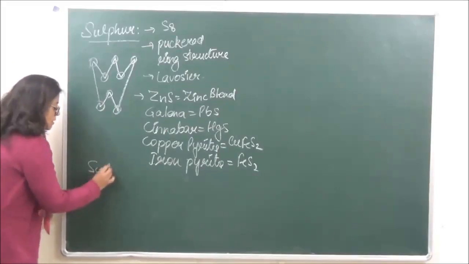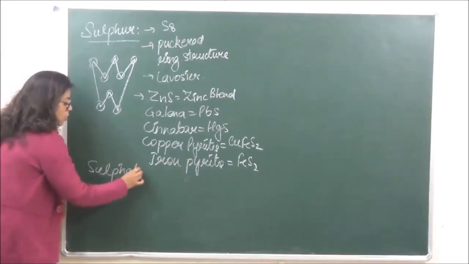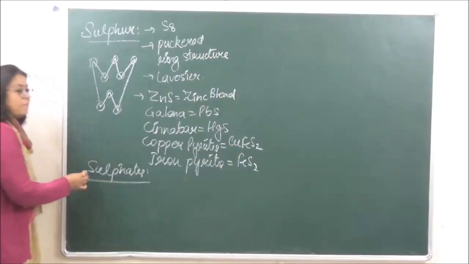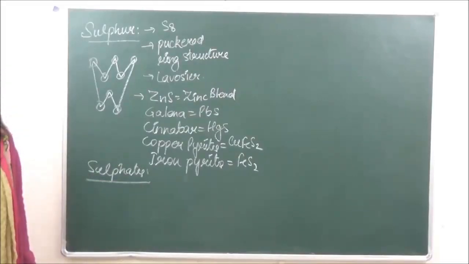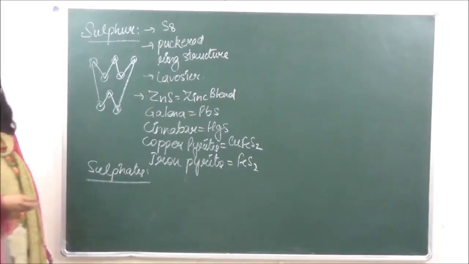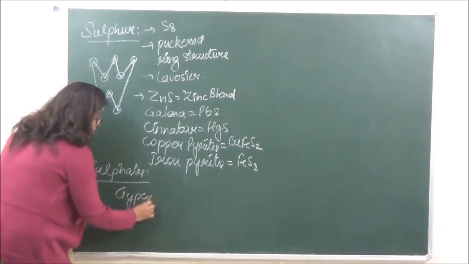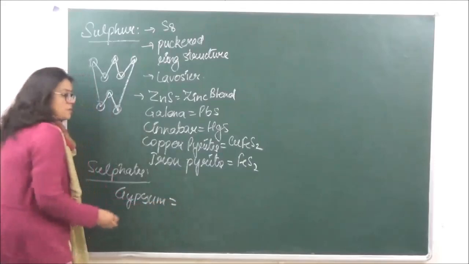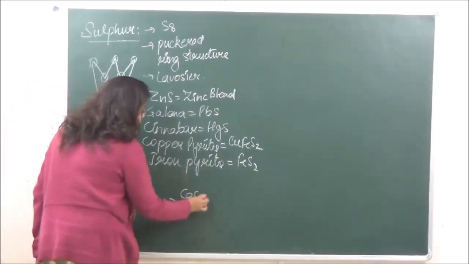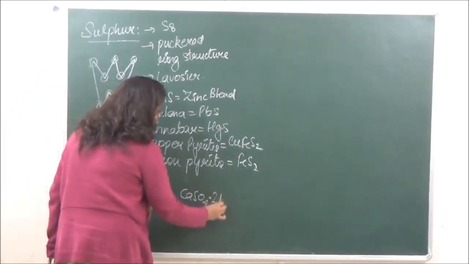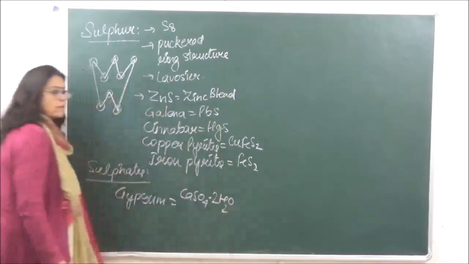So this is how it is found in the form of sulfides, and it is also found in the form of sulfates. Sulfates like gypsum, which is calcium sulfate, CaSO4.2H2O.